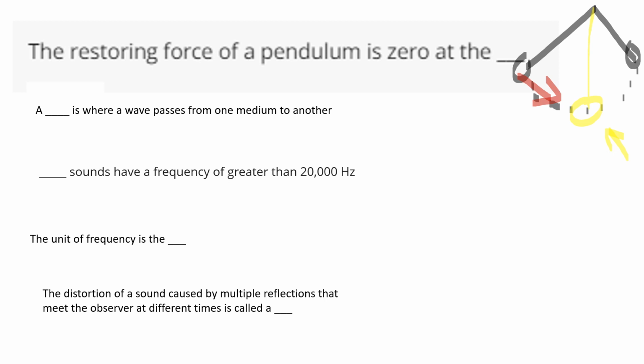The unit of frequency is the hertz. The distortion of sound caused by multiple reflections that meet at the observer at different times is called a reverberation. It is not an echo. Reverberation is when you get multiple reflections that meet at different times, so you don't hear a nice, crisp, clean sound.